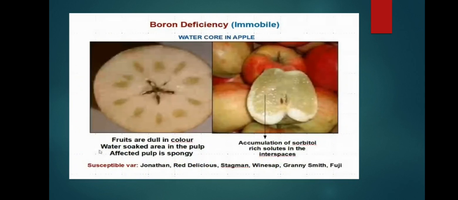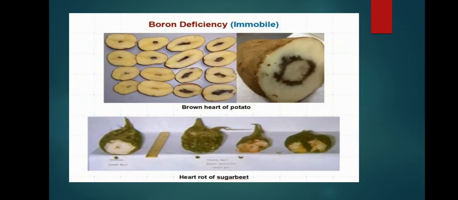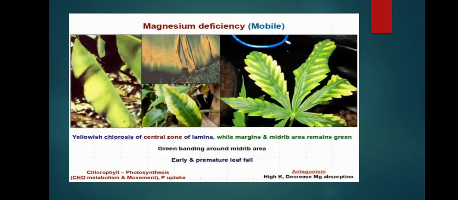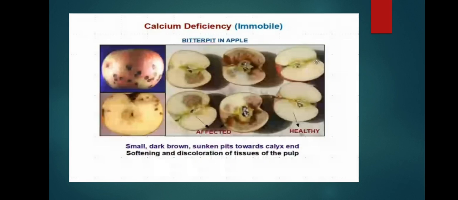See, water core in apple is due to boron deficiency, whereas calcium deficiency causes bitter pit in apple. These are the main disorders to be mentioned in the apple field. Bitter pit in apple is due to calcium, and water core in apple is due to boron.